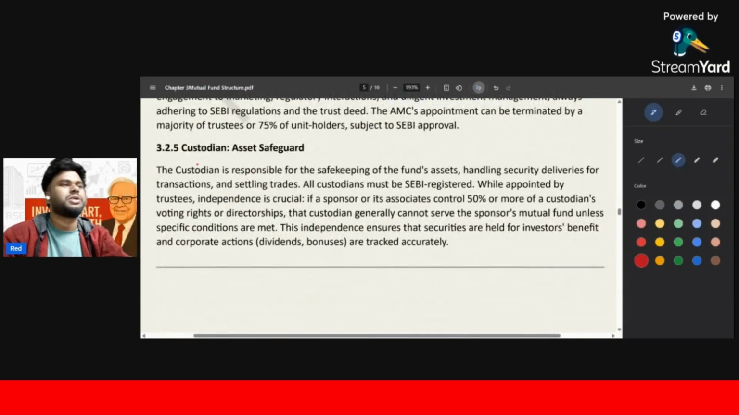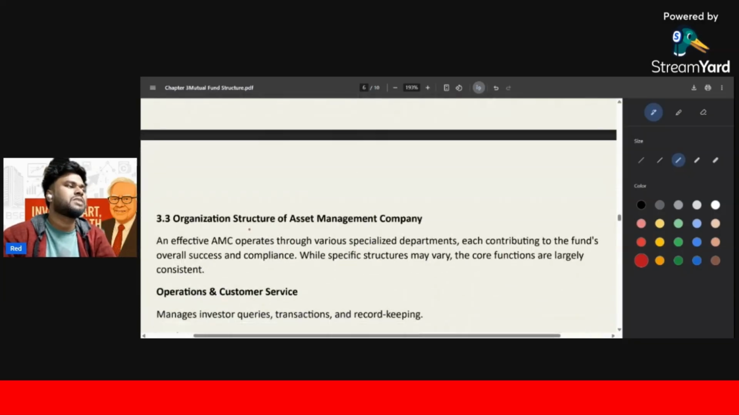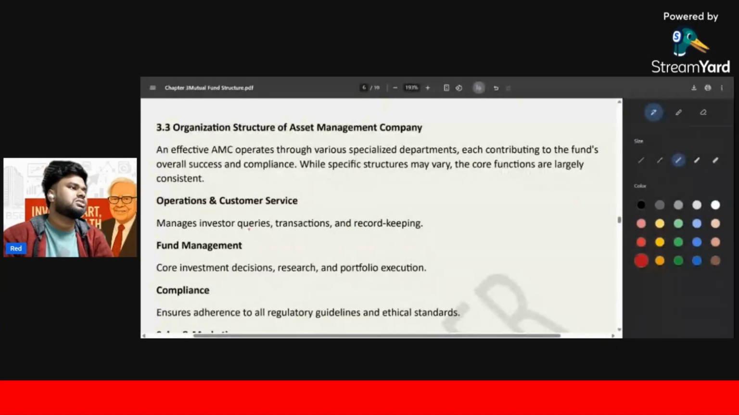Custodian का जो भी है, details में इन सब पे लिखा है. Custodian, what does he do? Okay, all custodians must be registered. While appointed by trustees, independence is crucial. The sponsor ने असल contributors. ये सब आपको एक बार reading कर लेना है. That is what we have not discussed.